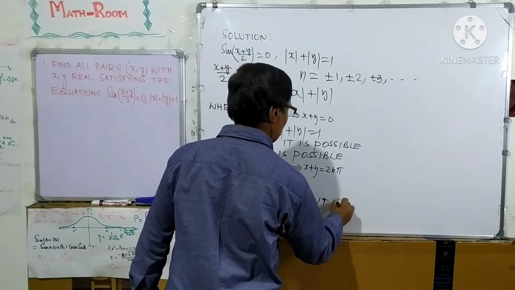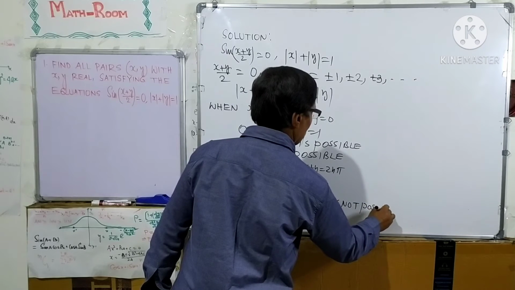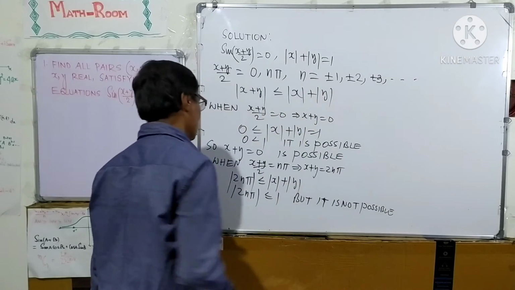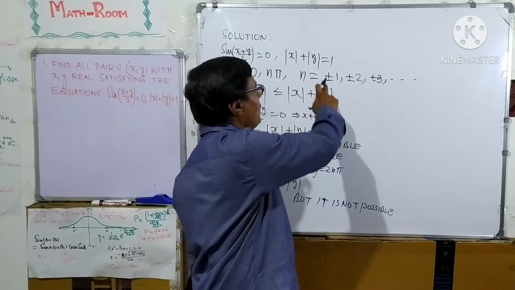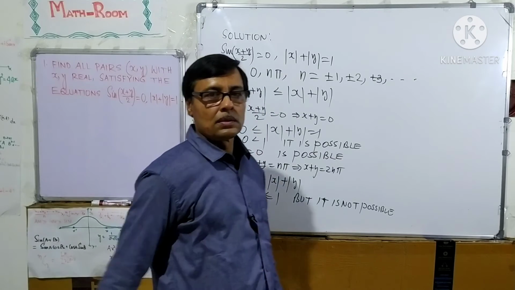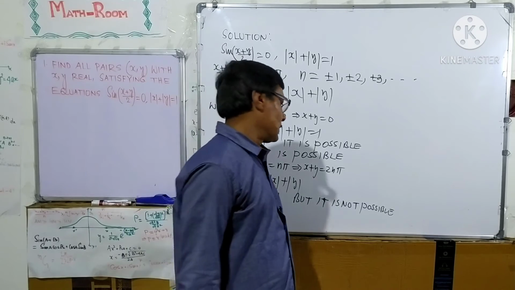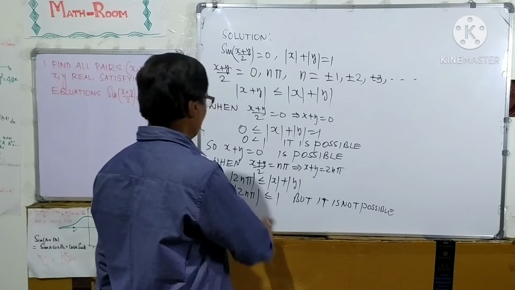It is not possible, because n equal to plus minus 1, plus minus 2, plus minus 3, and pi is 22 over 7, that is greater than 3.